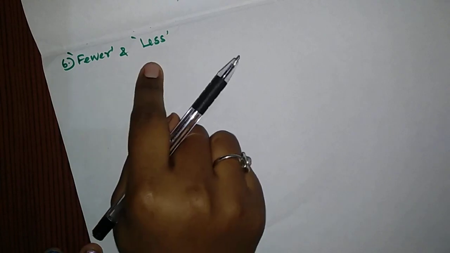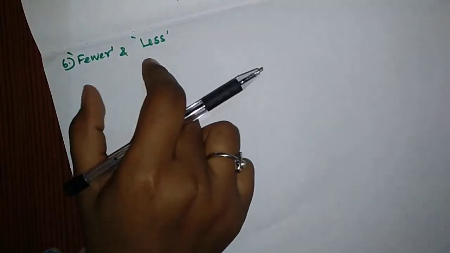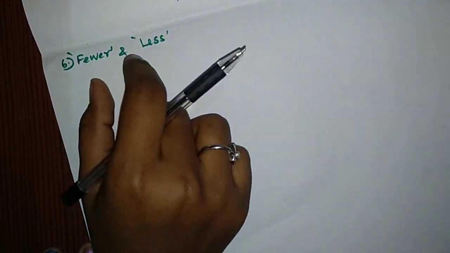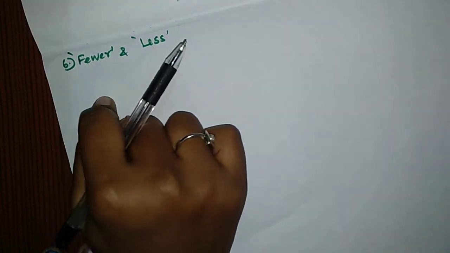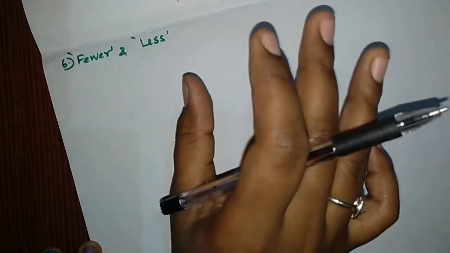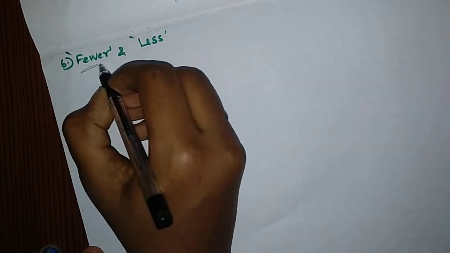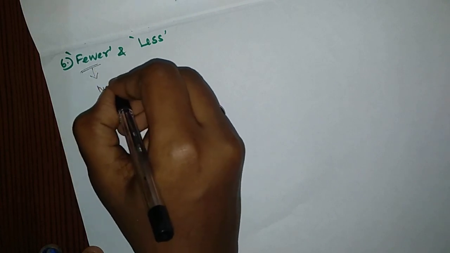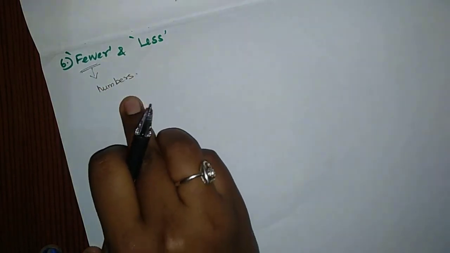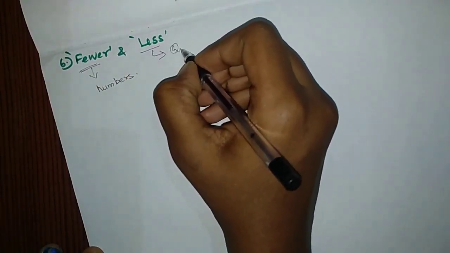And the sixth type, like fewer and less. Here both the words denote the same meaning, like both have the meaning of less, but where we have to use this word, fewer and less. Usually some may be confused where we have to use less or fewer. Here I'll give clarity for you. Fewer is a word we can use in denoting numbers. Okay, you can denote numbers, and less can be mentioned for quantity.